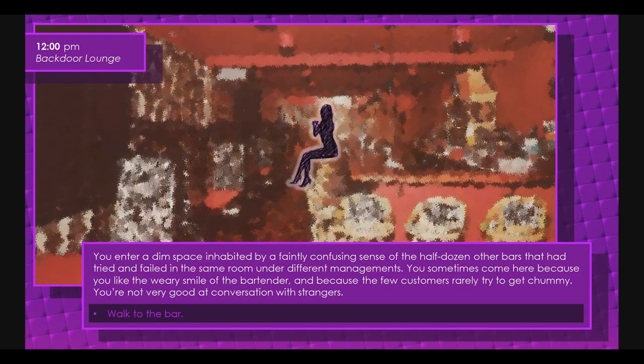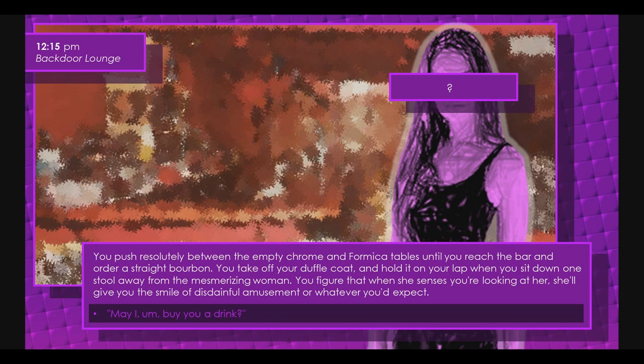You enter a dim space inhabited by a faintly confusing sense of a half-dozen other bars that had tried and failed in the same room under different management. You sometimes come here because you like the weary smile of the bartender and because the few customers rarely try to get chummy. You're not very good at conversation with strangers. Walk to the bar. You push resolutely between the empty chrome and chromatic tables until you reach the bar and order a straight bourbon. You take off your duffel coat and hold it in your lap while you sit down one stool away from the mesmerizing woman. You figure that when she sees you, you're looking at her. She'll give you a smile of disdainful amusement, whatever you'd expect.